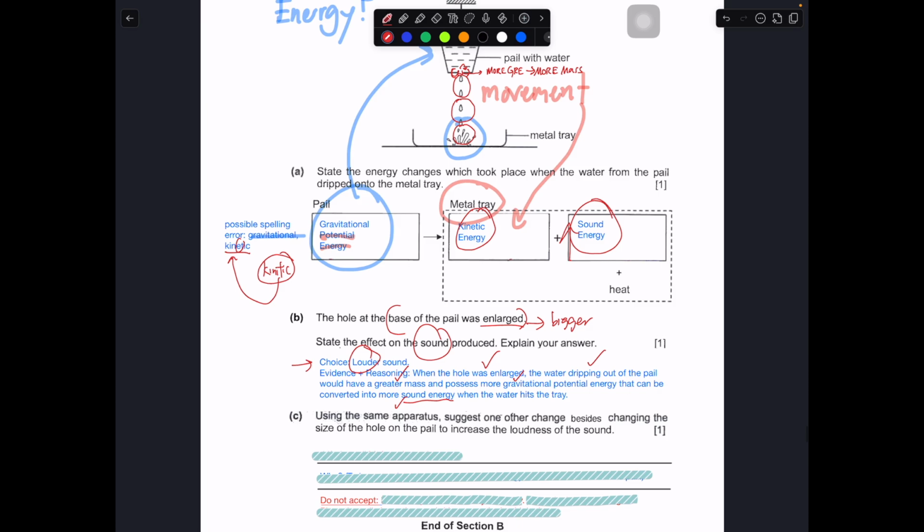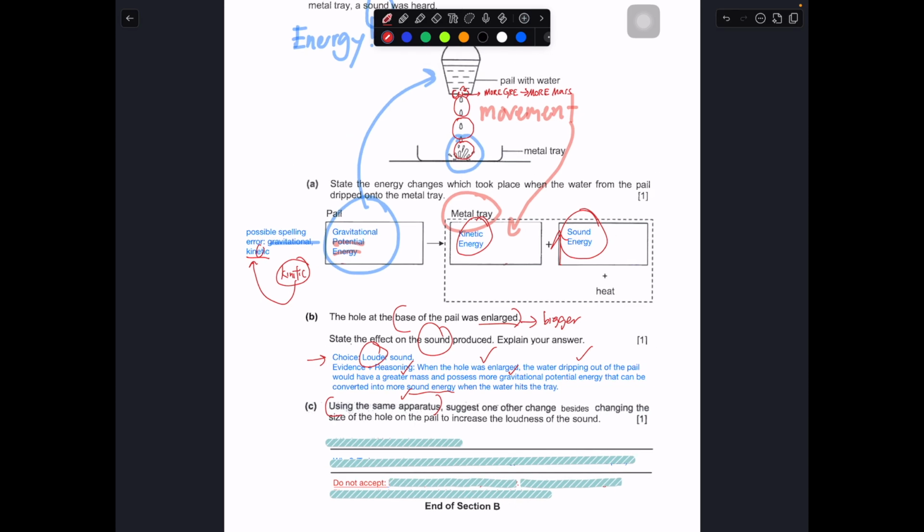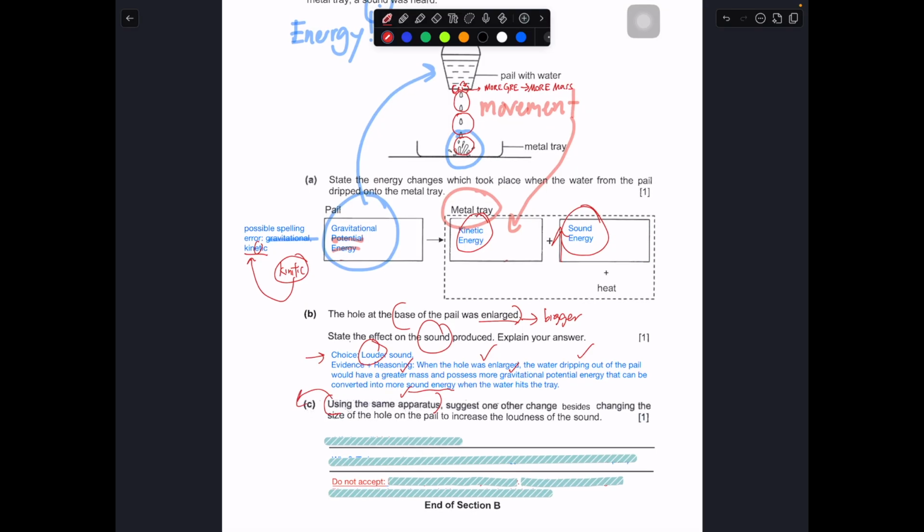Okay, using the same apparatus means you cannot make modifications. You have to use the same things. Normally when you see this, using the same apparatus, you cannot change anything. You can think about a few things that you can do. You can move, you can shift, you can relocate things. That should be your main idea when you're thinking about this: you relocate items, you shift, you move things. So over here, you should start off.